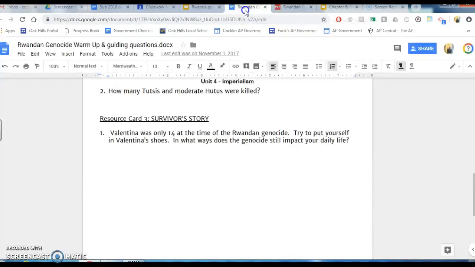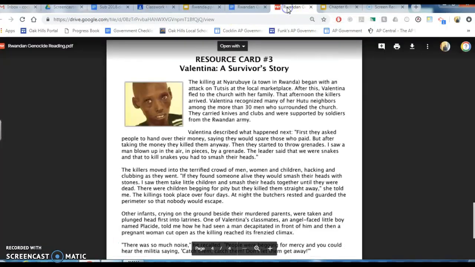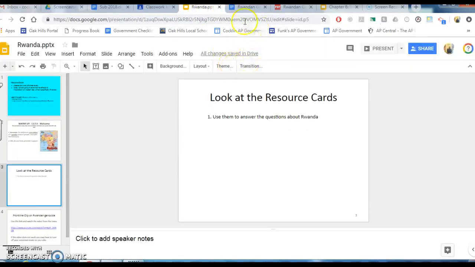Once you've read the resource card and answered the questions on this document, the next thing I'd like you to do is go back to Google Classroom, and you'll see the link to this video called Rwandan Genocide, Excerpts from the Ghosts of Rwanda. It has a little interview with Valentina, who you just read about in the third document, when she's a little bit older, and she recounts what happened to her.